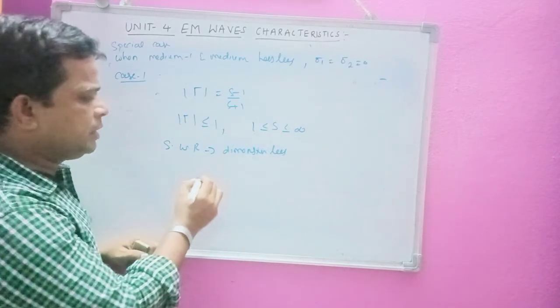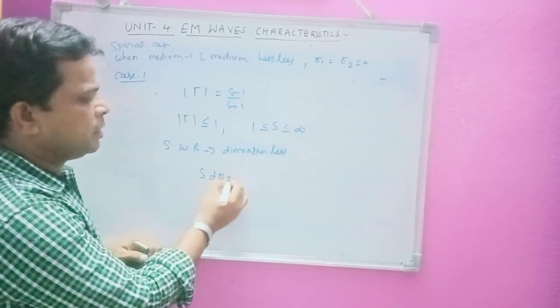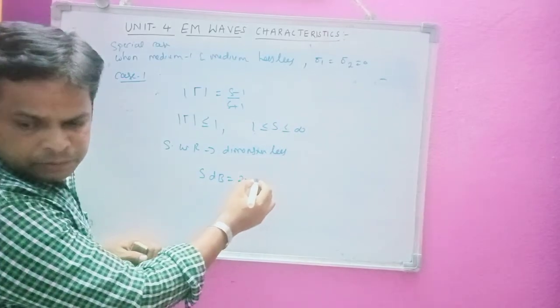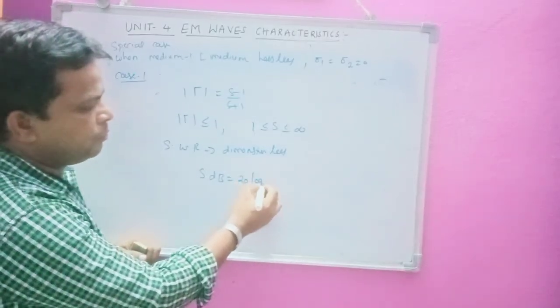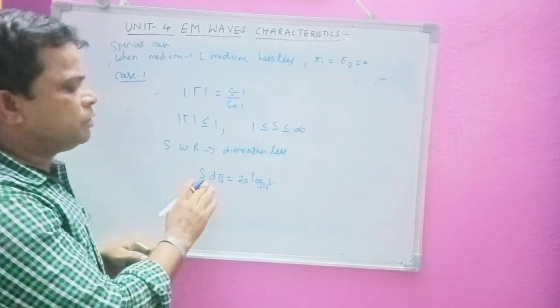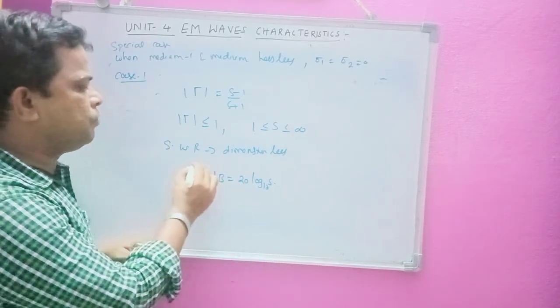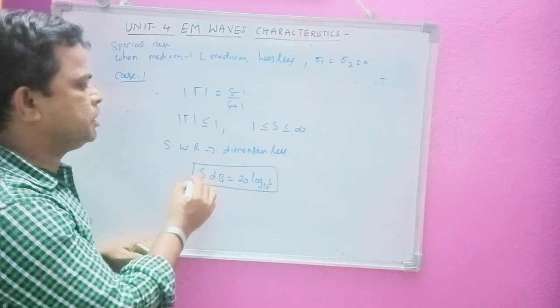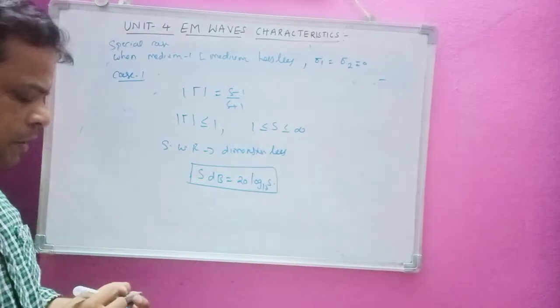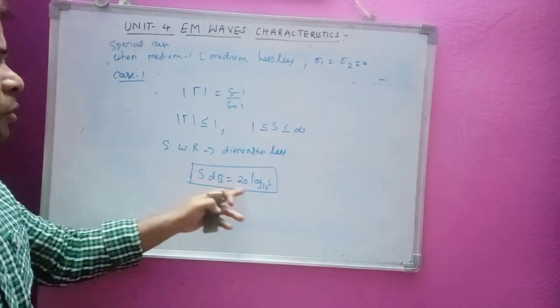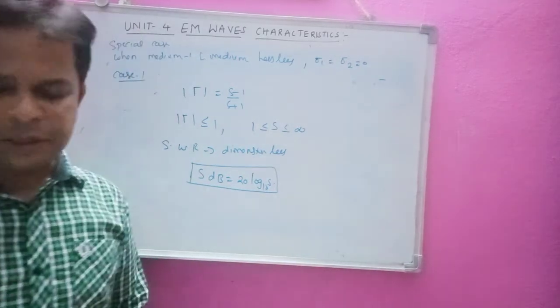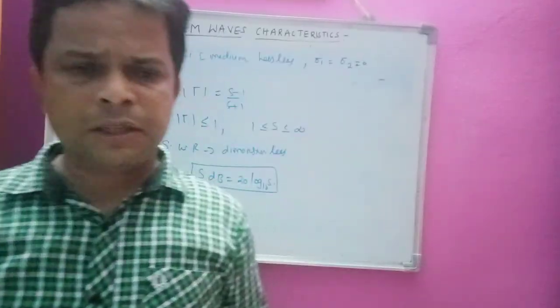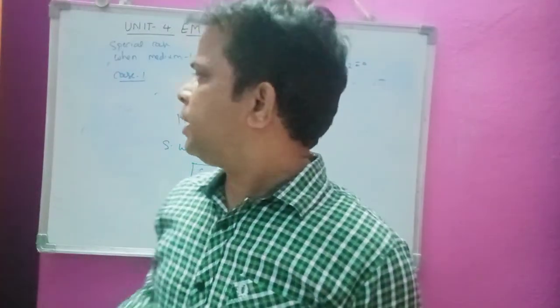So now I can write S in dBs as 20 log base 10 of S. So if you want to express the value of the standing wave ratio in terms of dBs, we can write 20 log base 10 of S. Okay, so this is a very important concept of electromagnetic waves.